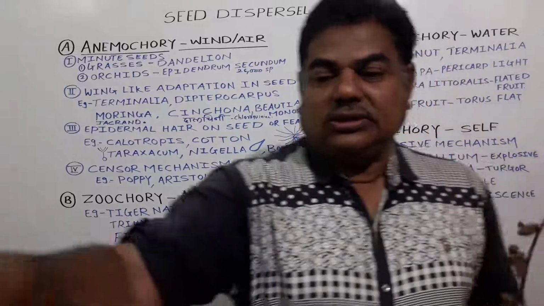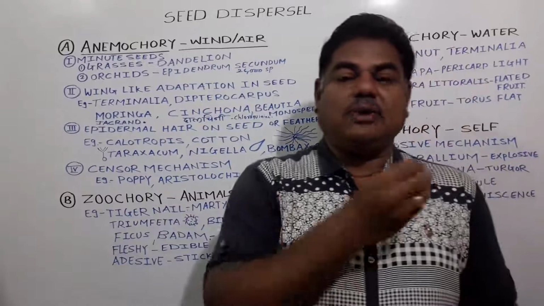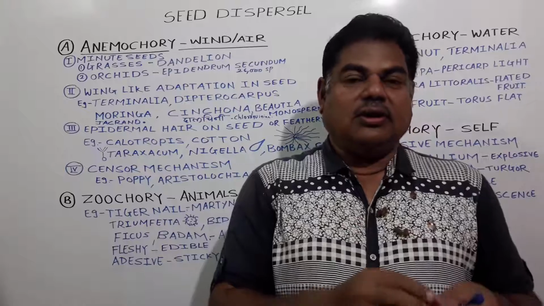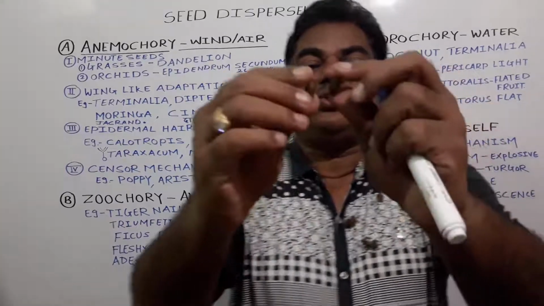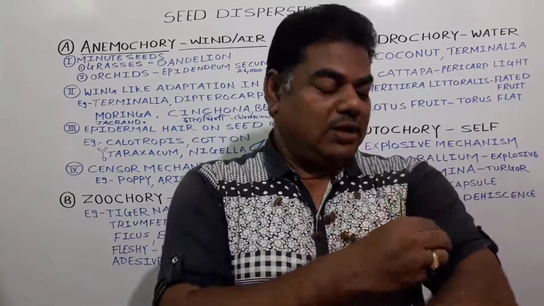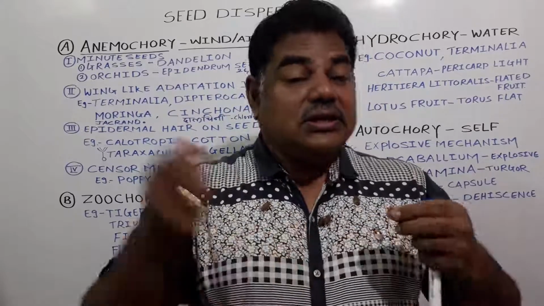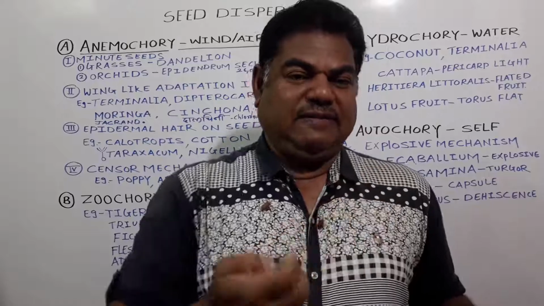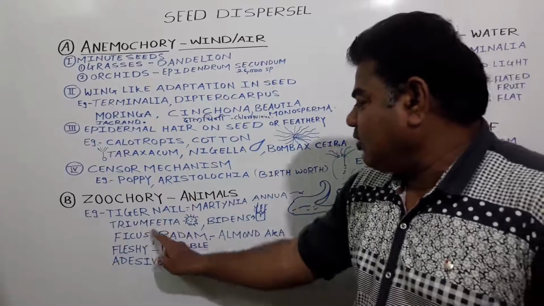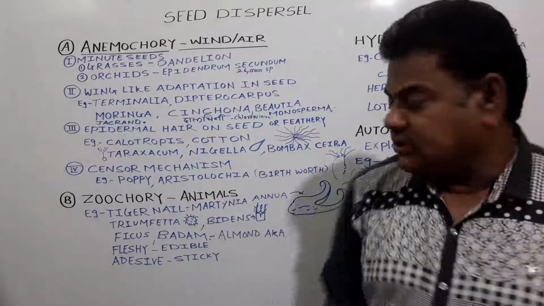See here, these are such a type of seeds, how they adhere to our body also. See here, this plant gets adhered. This plant shows this hook-like structure, and due to it, it gets adhered to our body also, and due to the animal it gets transferred from one place to another like this. It gets dispersed from one place to another. So this one is triumphata. In case of Bidens also, hook-like structures get developed.